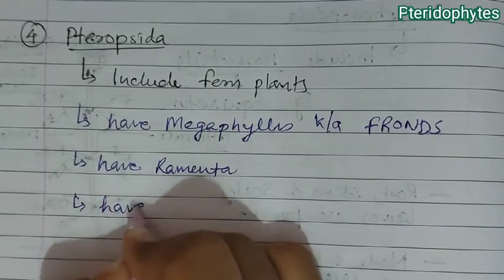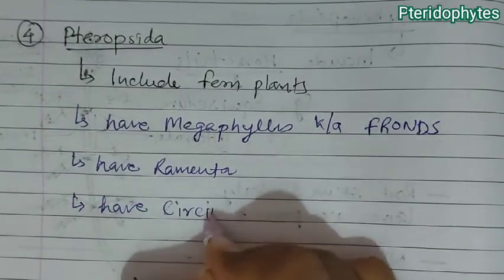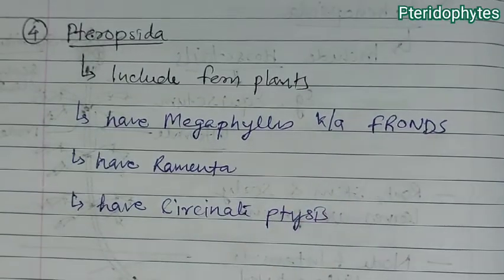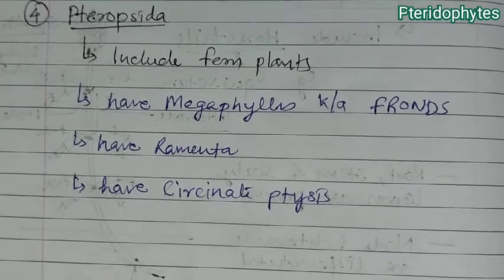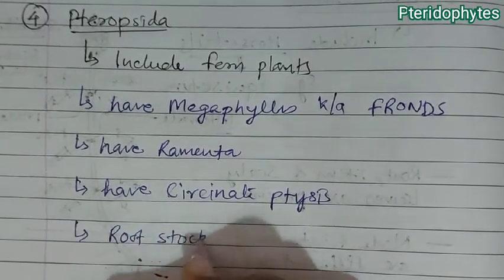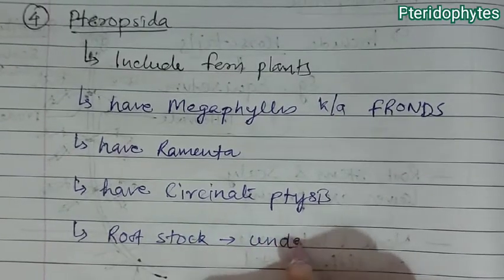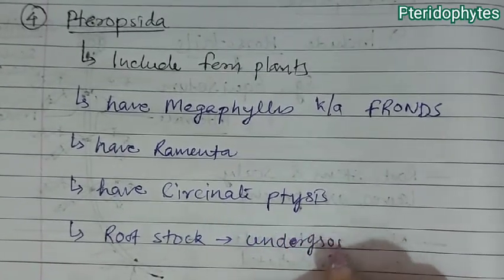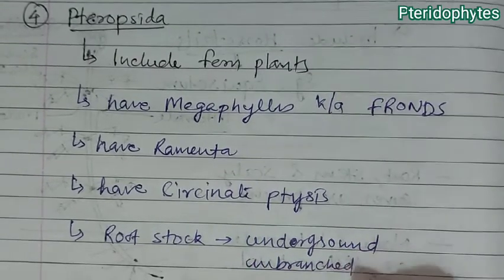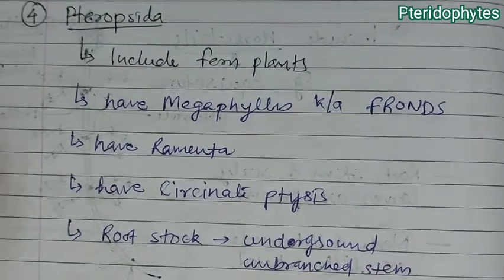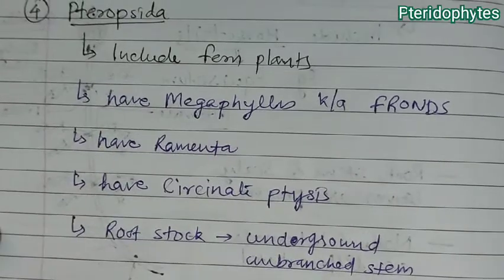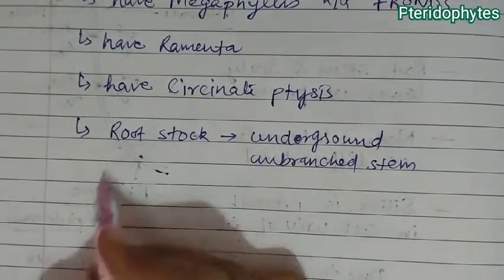This fern plant obviously has circinate vernation. And one more thing which we have studied, that is the rootstock. Rootstock is nothing but an underground unbranched stem. If this underground stem is branched, then we call it a rhizome, but it is what? Rootstock, which is unbranched.